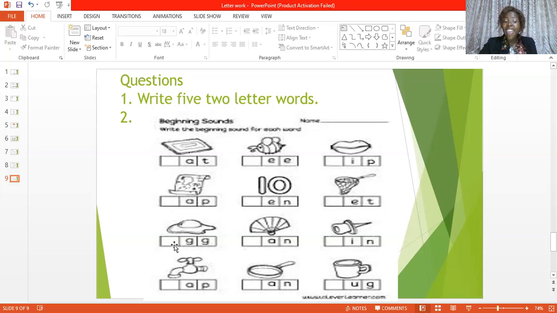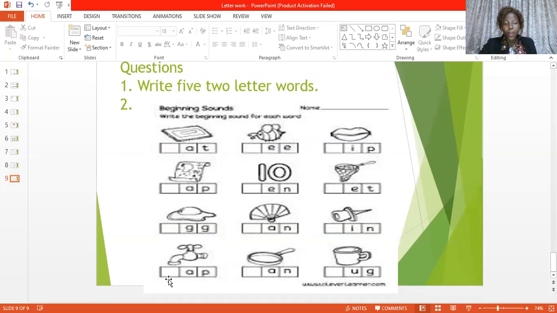We have egg. Letter E sound as in egg. That is what we have here. Letter F sound as in fan. This is a fan. Letter P sound as in pin. You have your letter P here. Yes. We have what? Okay.